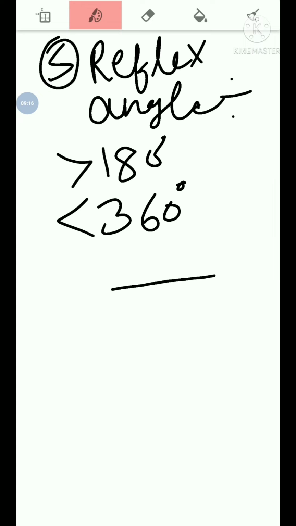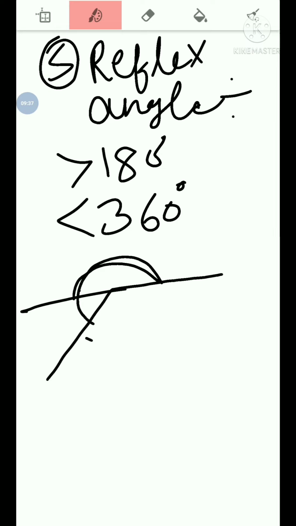Like in this way we make a reflex angle, greater than 180 degree and less than 360 degree. This is 180 degree and this is more than 180 degree. So this is a reflex angle.